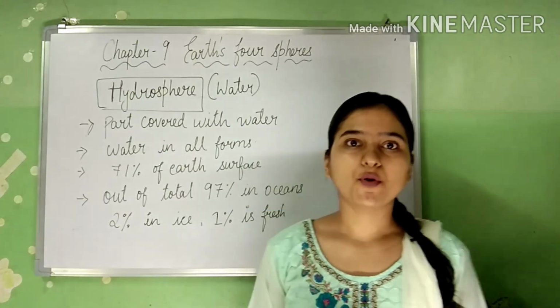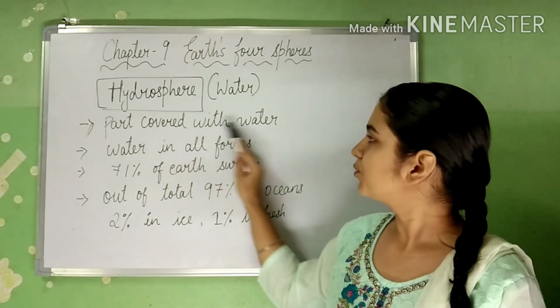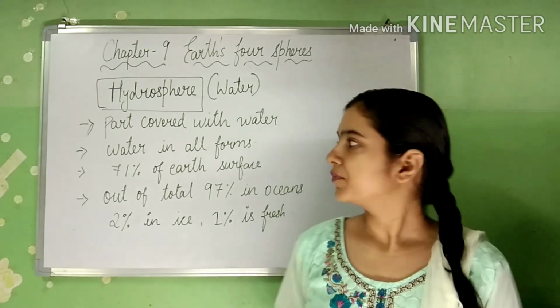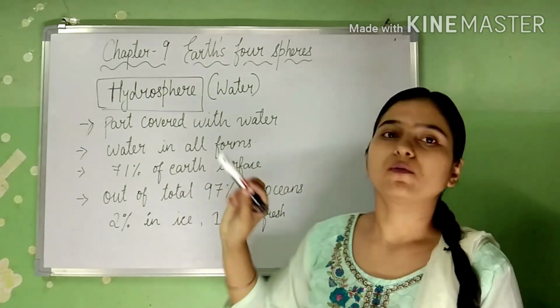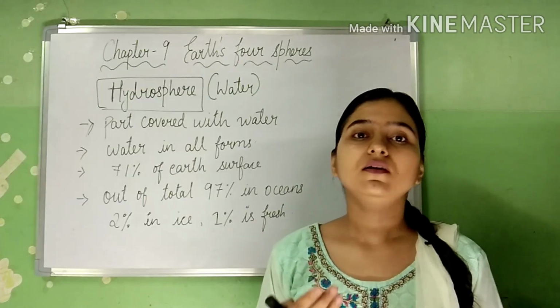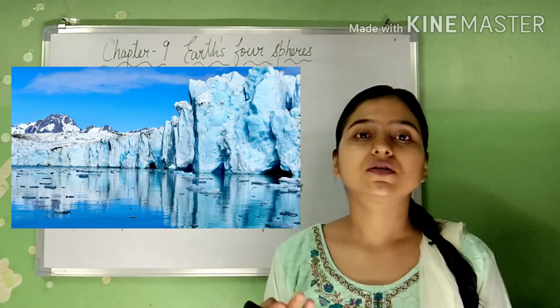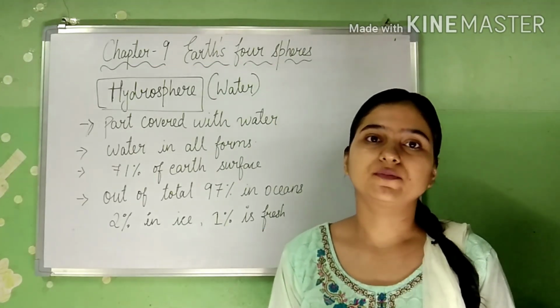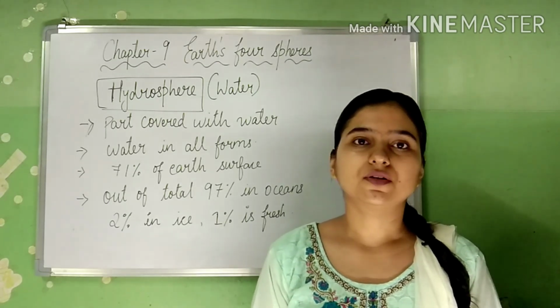Now we will see some more points. First one, it is the part covered with water. The same thing, hydrosphere is the part of the earth which is covered with water. Then water in all forms. When talking about hydrosphere, we will consider all the water forms. That means water present in oceans, rivers, lakes and other things, like glaciers and underground water. That means the water present in all forms will come under hydrosphere.